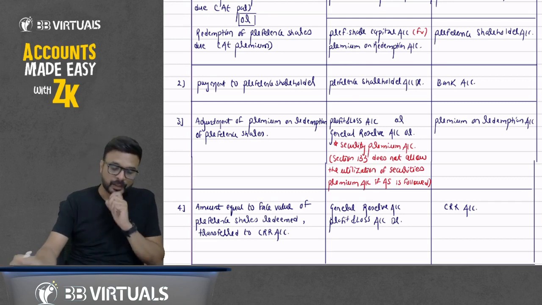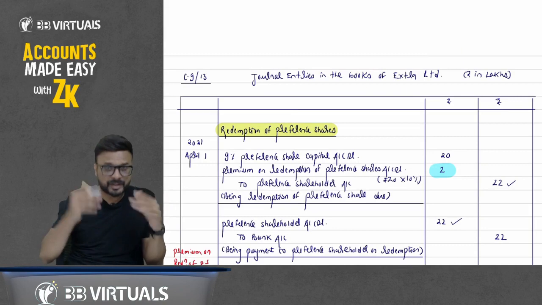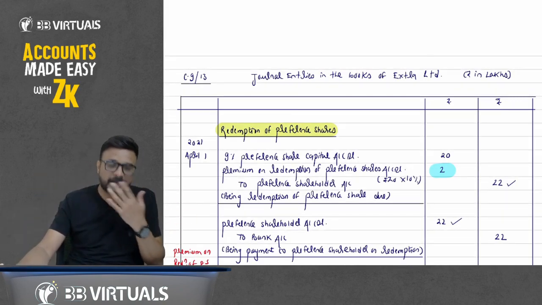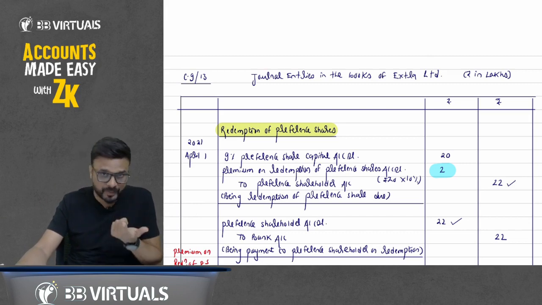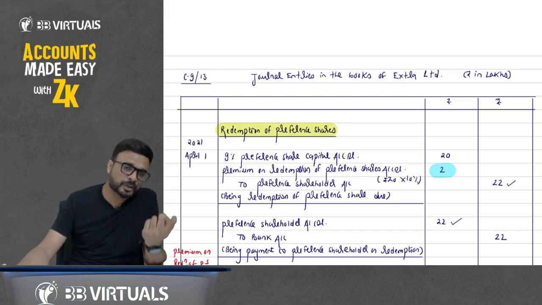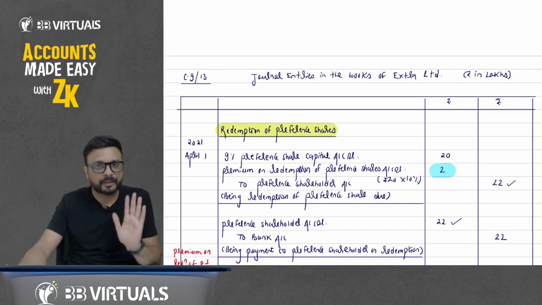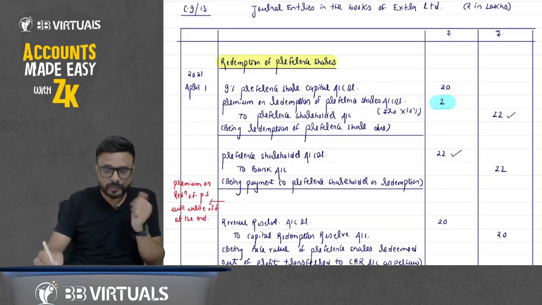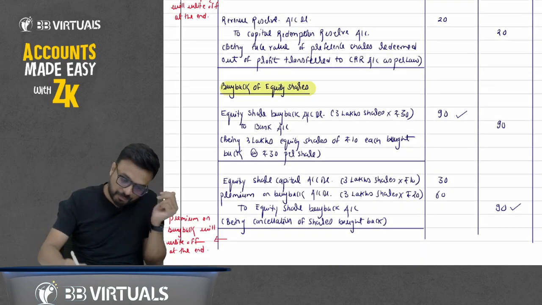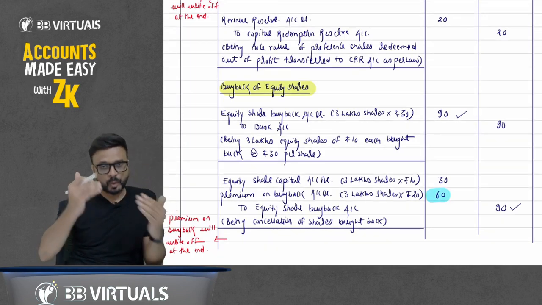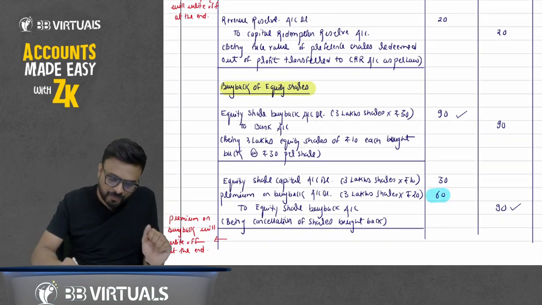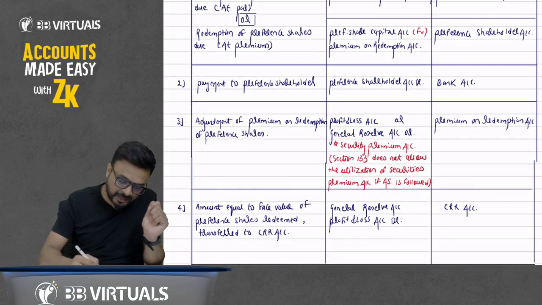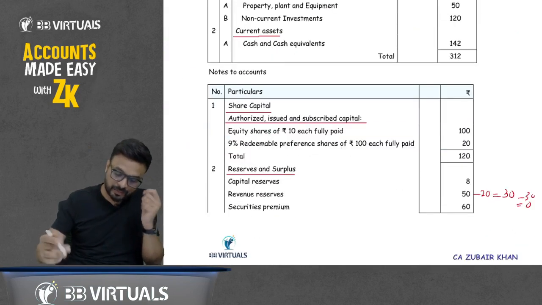Okay, that I agree. Generally 99.99% of companies follow accounting standards. It means the premium on redemption of preference share should not be written off against securities premium account in general. Yes, I agree. But what happened here? The premium on redemption of preference shares we have is 2, and premium on buyback we have 60. So 2 and 60, 62. But when I see here, we don't have any balance in revenue reserve account.